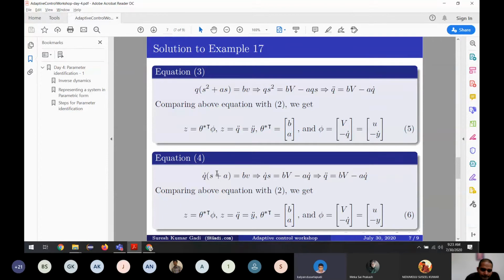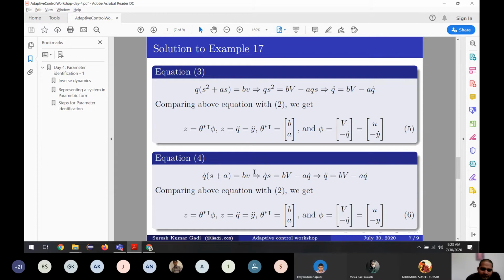Why the unknown parameter? Hello, Suresh. Yes. The unknown parameter is only multiplied with some parameter, some constant. You're saying theta star into phi. What is your question again? Why is that? I don't understand. You're multiplying, right? Z equal to theta star into phi. Why does that make that relation between theta star and phi only, why not some other?